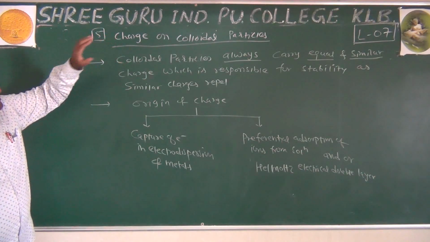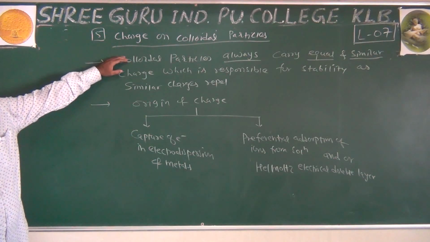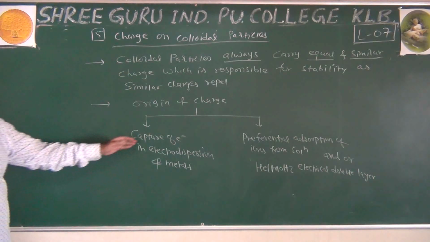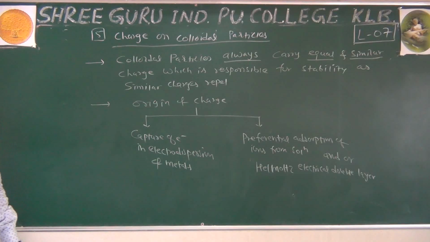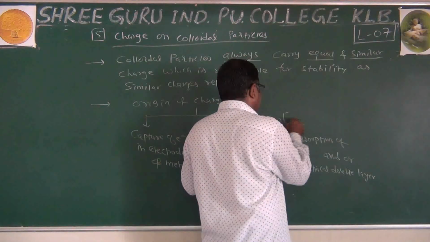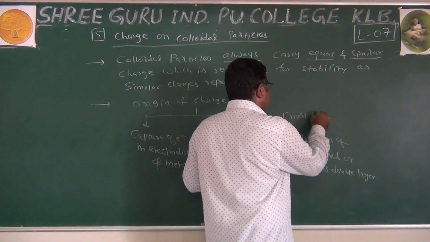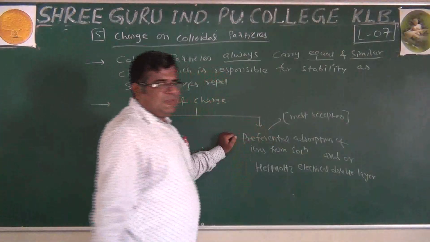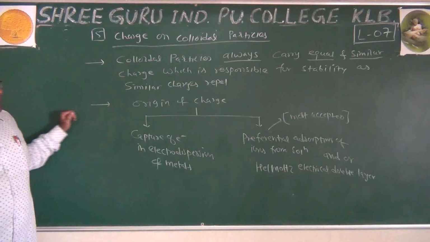All will carry equal and similar charge, responsible for their stability. And these are the two possible reasons. Out of that, this particular reason is the most accepted reason. It is believed that they are being charged because of this preferential adsorption.